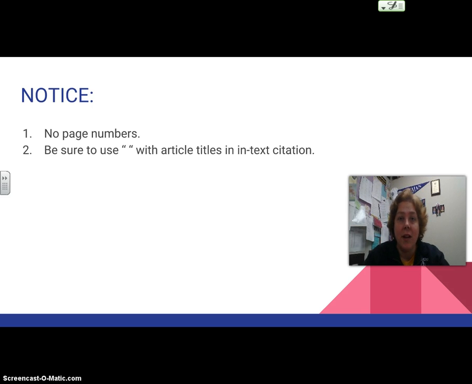If you have other complications or if anything else comes up, please ask for help. Notice, no page numbers, don't put in PG period, don't put in page numbers, we don't have them now. And two, make sure you use the quotations when you have articles that don't have authors. If you're going to use titles, you've got to use the quotation marks. That should be all for now.